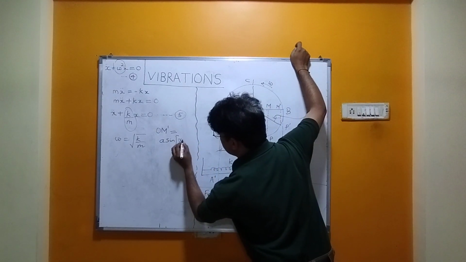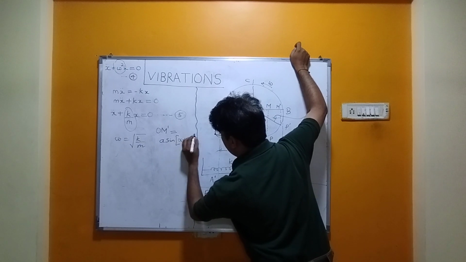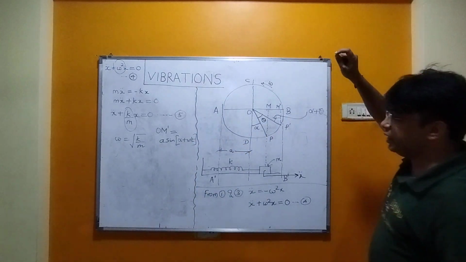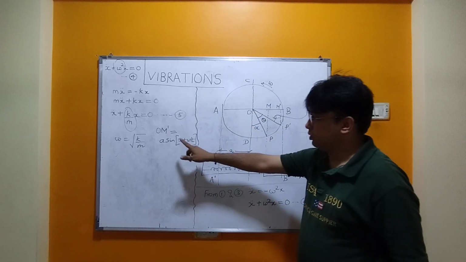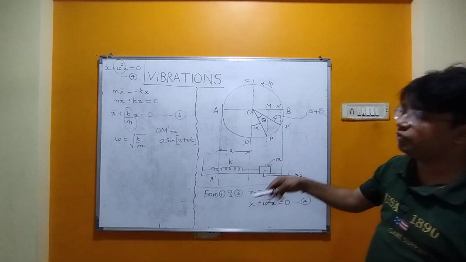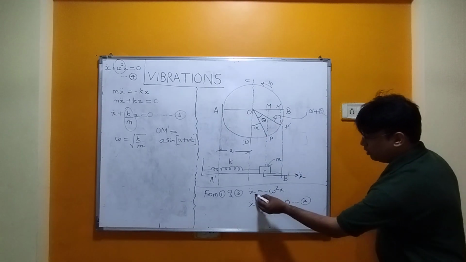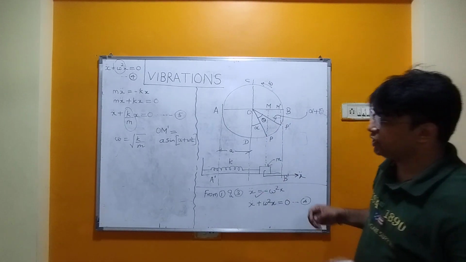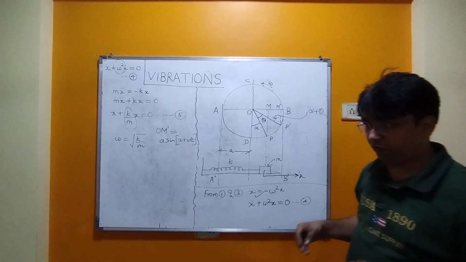So this we have already discussed. This is the equation for displacement. We also got the equation for acceleration, which is this one. But we are still left with the equation for velocity.